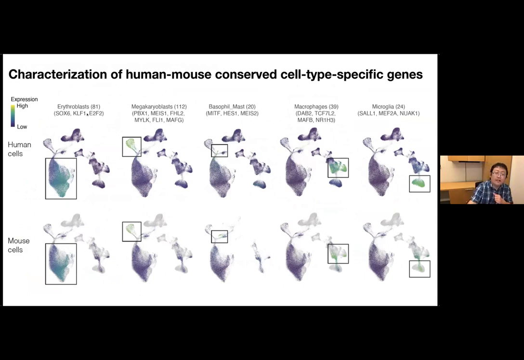For example, here we can identify 81 conserved genes in erythroblasts in both human and mouse, and also identify the TFs that are enriched in both human and mouse erythroblasts. If we check the transcription factors, most of them have been reported to be key for regulating the differentiation of specific cell types, but there are also some novel genes that hadn't been well studied before.